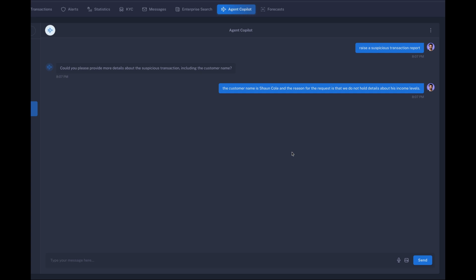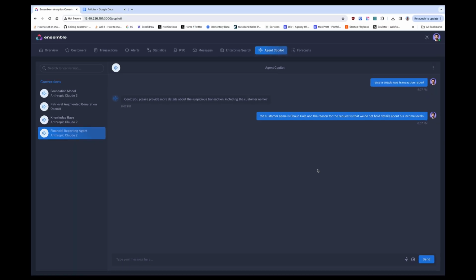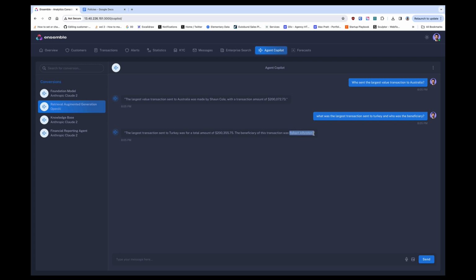The LLM is going to process that, and in the background it has gone away and generated a document in the form of a PDF which has been filed with the regulatory authority in the background. And this is something which businesses actually need to do. If you have transactions of a certain type, then I have to tell certain people about them. So it's just an example of automating the document generation and the business process and the regulatory compliance.